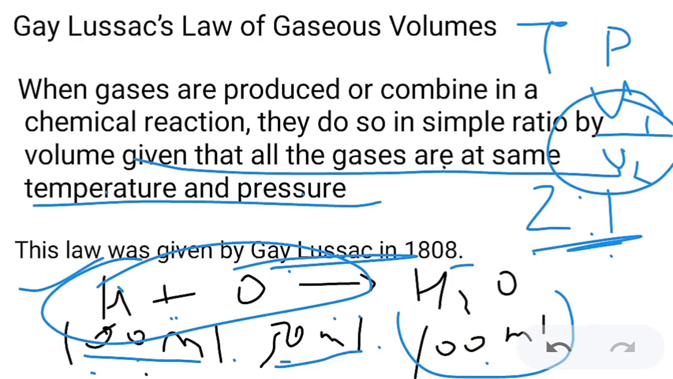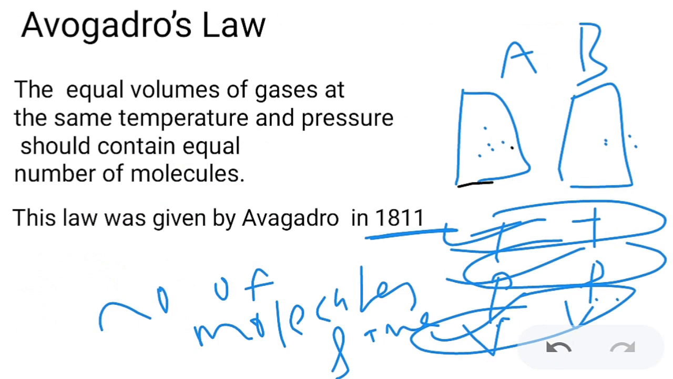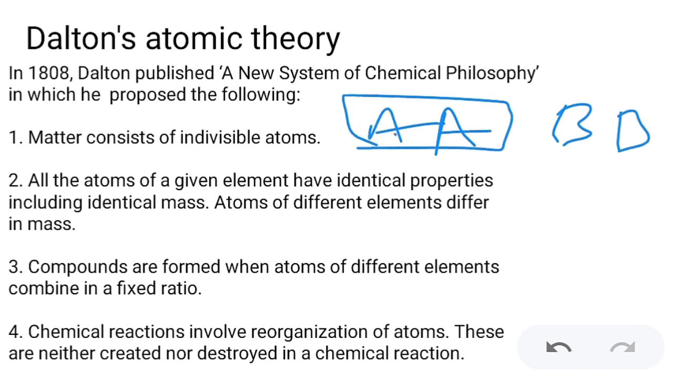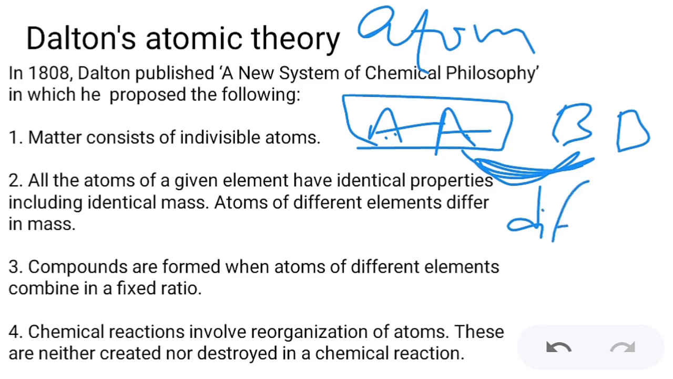Now these were the laws, Avogadro's law, Gay-Lussac's law, right? Now the last one is Dalton's atomic theory. Dalton gave this atomic theory. He proposed that matter consists of indivisible atoms, that matter cannot be divided. All atoms of a similar element, for example, if there are two elements A and B, if these are the same element, then they will have the same atoms. If A and B are different elements, then they have different atoms.